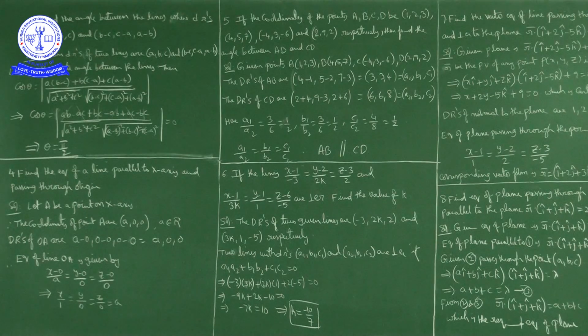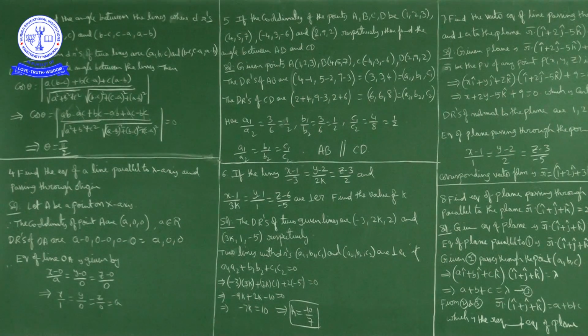So a1 by a2 is equal to b1 by b2 is equal to c1 by c2, which means these two lines AB and CD are parallel lines. Therefore, AB is parallel to CD.